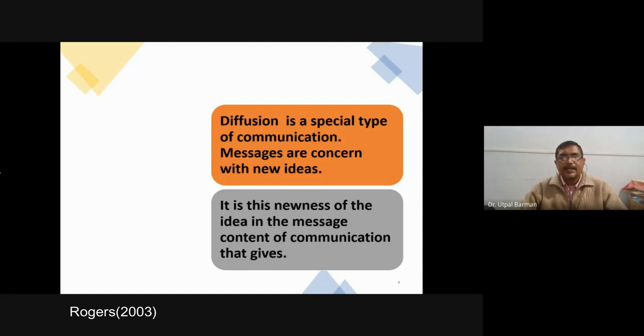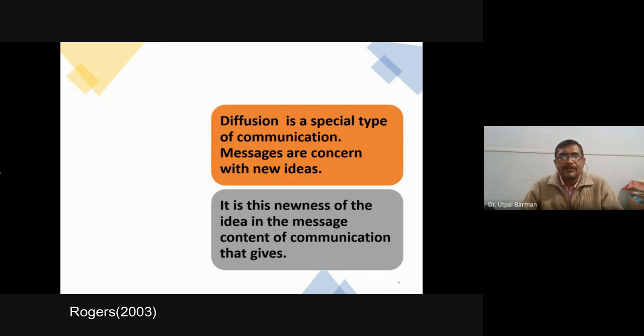And in that sense, innovation is always a new idea. In the diffusion process, since it is a communication process, the message always carries some new ideas. That is why it has some speciality. It is a special type of communication. In day-to-day communication, it is not that every time we are providing a new message to each other.